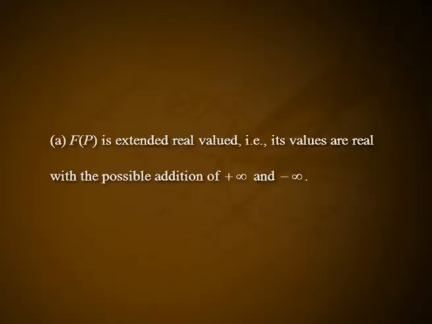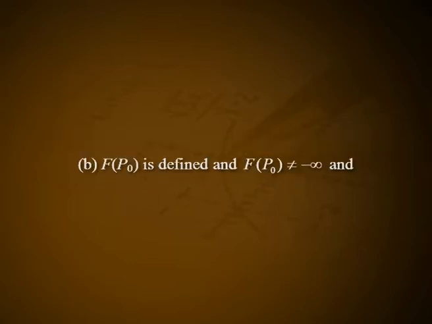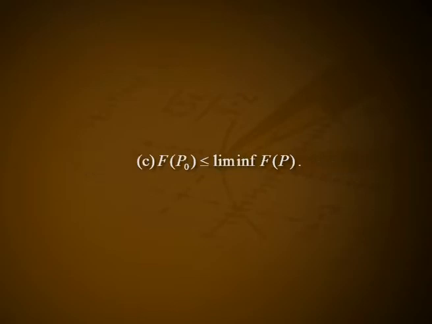A. F of p is extended real valued, that is, its values are real with the possible addition of plus infinity and minus infinity. B. F of p naught is defined and f of p naught is not equal to minus infinity, and C. F of p naught is less than or equal to the limit infimum of f of p.